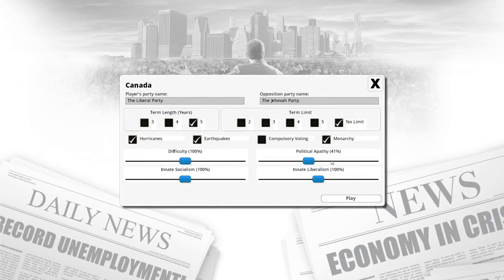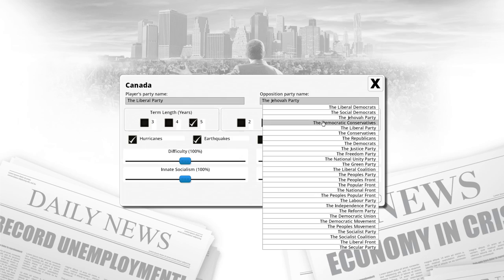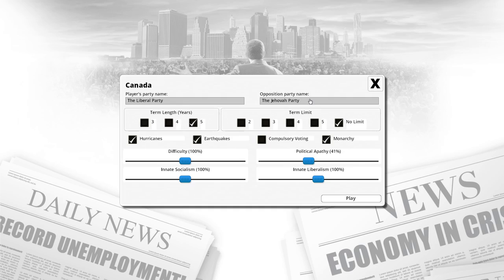Alright, let's play Canada. The Liberal Party versus the Jehovah Party. What the... You know what? I'm gonna use real parties. So I'm gonna rename this the Progressive Conservative Party.